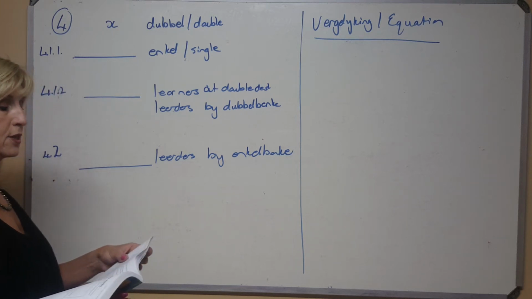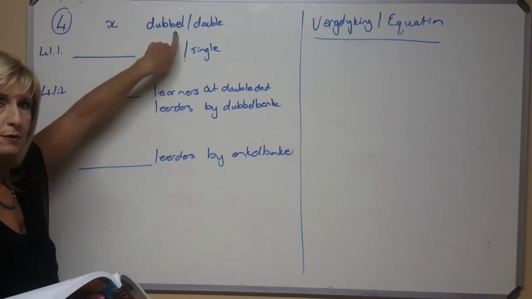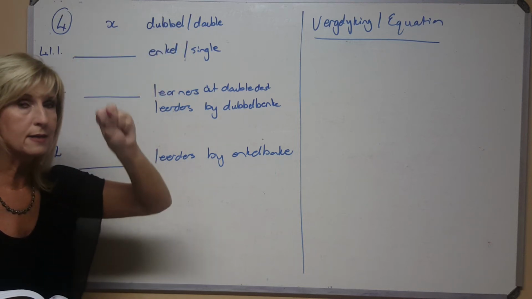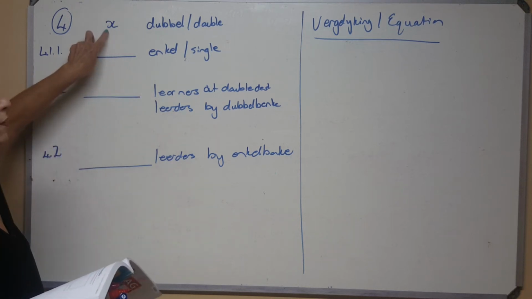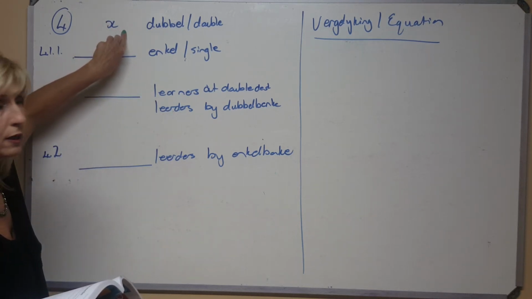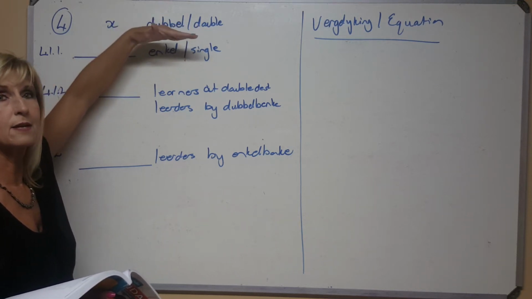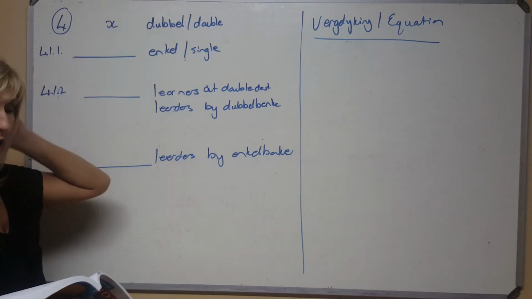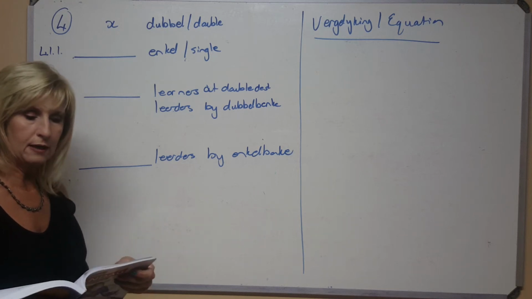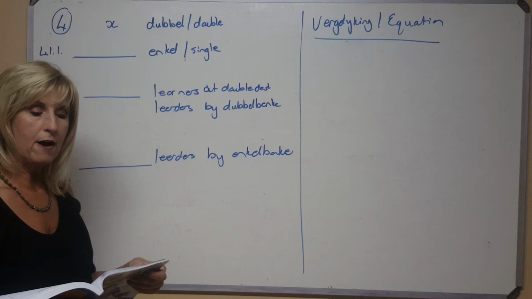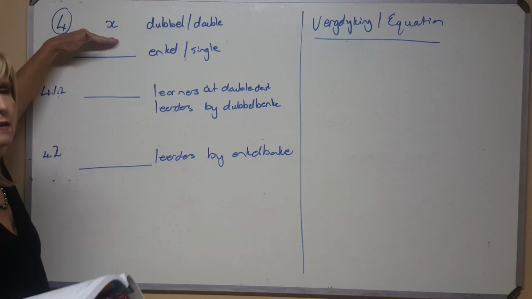Nou sê hulle by 4.1, as daar X dubbel skoolbanke is, so it's been given that the amount of double desks are X. So there are X amount of double desks. How many children can sit at each? 2. So in other words, there will be 2 times that amount of children. But these are the amount of the desks. Hier is die aantal desks, aantal banke. So they want to know how many single desks there are. Now you can't just think about it, you've got to read it. They said there that there are 5 more single than doubles. There are 5 more single desks than double desks.